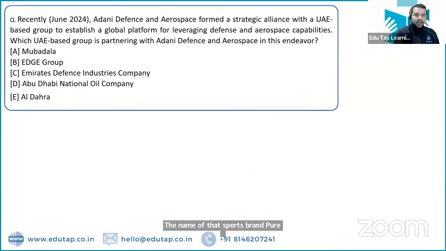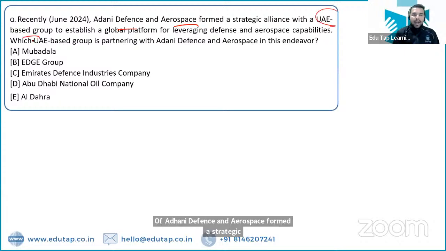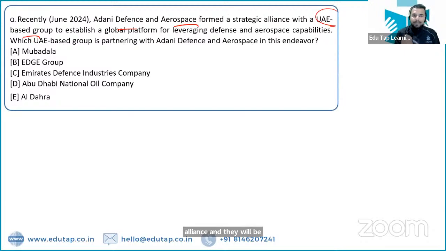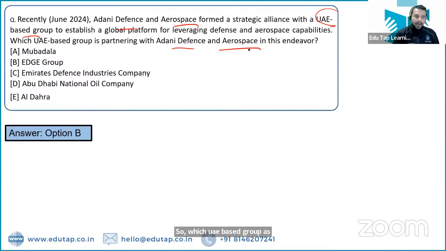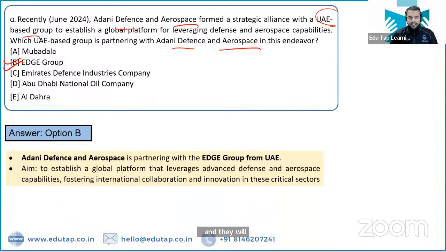Next question. Adani Defence and Aerospace formed a strategic alliance with a UAE-based group, and they will be establishing a global platform for leveraging defense and aerospace capabilities. Which UAE-based group is partnering with Adani Defence and Aerospace in this endeavor? The name of that particular group is Edge Group. तो Edge Group ने Adani Defence and Aerospace के साथ मिलकर एक alliance बनाया है, and they will be establishing a global platform which will be leveraging defense and aerospace capabilities. That is the right answer.